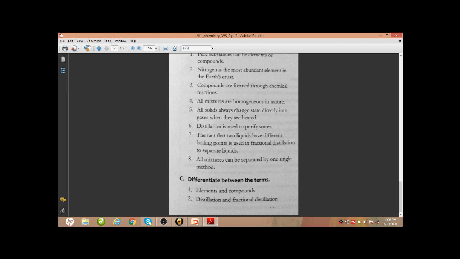For fractional distillation, the difference in boiling points of the two liquids, that we will consider. On the basis of that, the fractional distillation process is chosen.